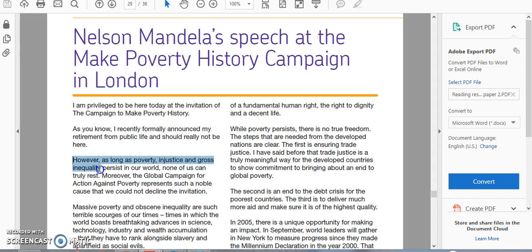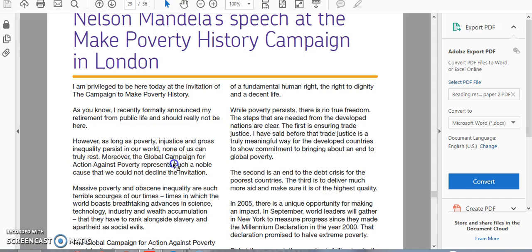I mean, he's using very persuasive language here. "As long as poverty, injustice and gross inequality persist in our world, none of us can truly rest. Moreover, the global campaign for action against poverty represents such a noble cause that we could not decline the invitation." So again, we are seeing there's elements of persuasion here. He's bringing this to our minds that massive poverty and obscene inequality are such terrible scourges. So very emotive language here. So I think we can very definitely chalk this up as a persuasive speech. So we've got our genre, we've got our audience, and we've got our purpose.